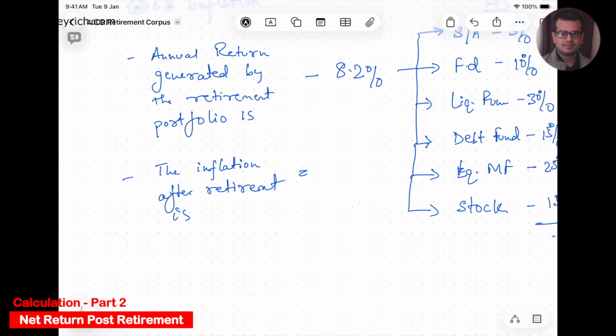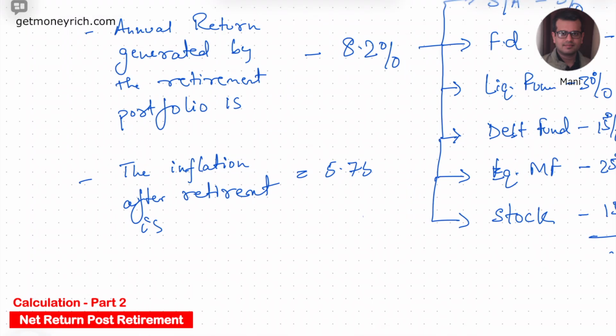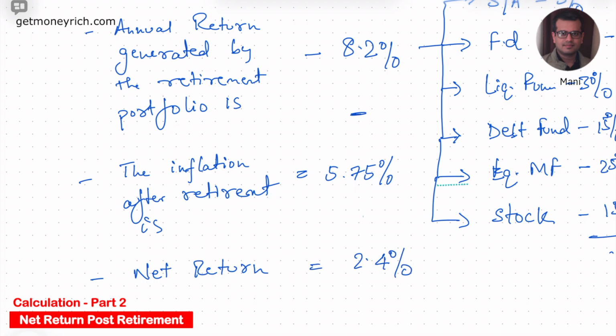Suppose the inflation after retirement is 5.75%. It means that the net return will be 2.4%. Meaning this 8.2% minus 5.75% is 2.4%. This is the net return. This is the net yield that will be generated by the retirement portfolio.